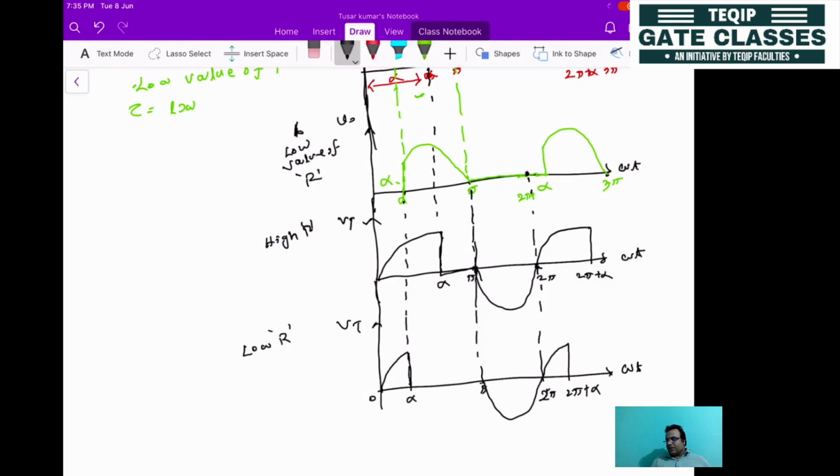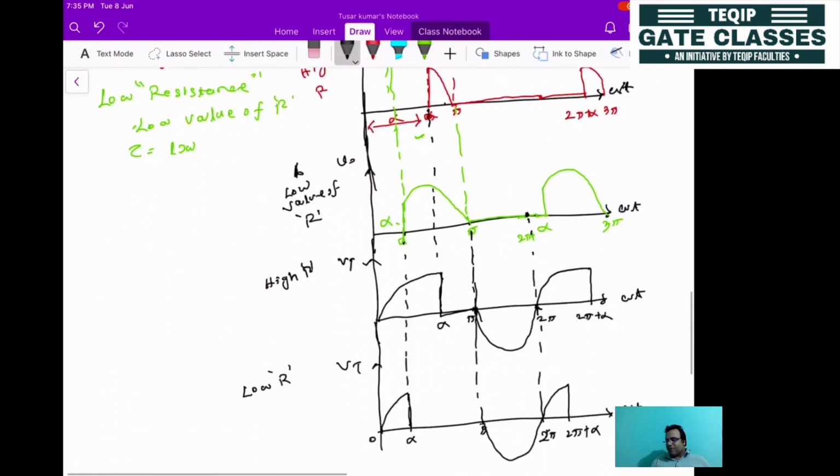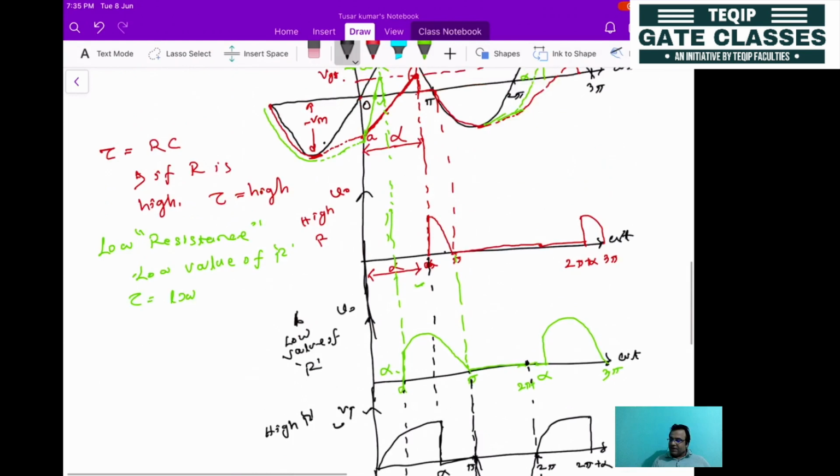Generally in all the cases we are finding out this voltage because of the peak inverse voltage, which is required for choosing the device. If you see the data sheet of a thyristor, based on the peak inverse voltage, the cost of the device will vary. So that's why you need to find out the voltage across the thyristor. So this is nothing but the RC firing circuit.